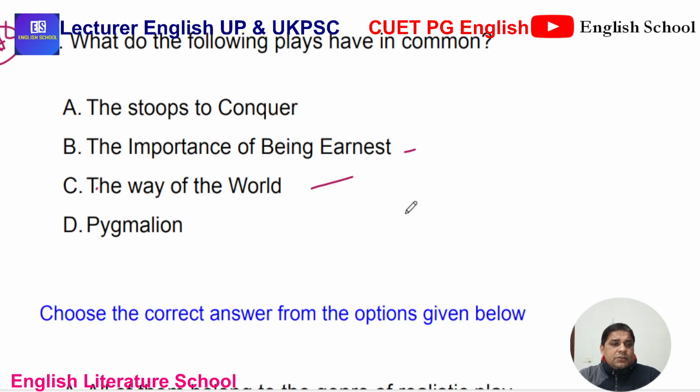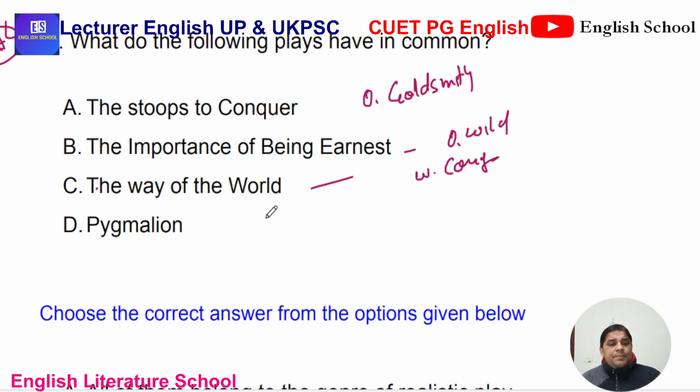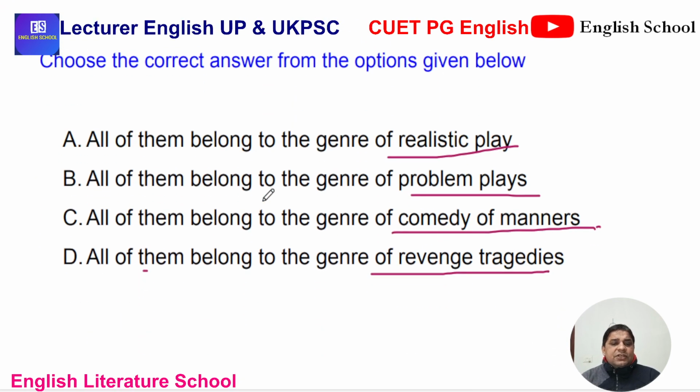She Stoops to Conquer by Goldsmith. The Importance of Being Earnest by Oscar Wilde. The Way of the World by William Congreve. Pygmalion, I'm a little doubtful about the author. But all these works have a common feature: each and every one belongs to the genre of comedy of manners.